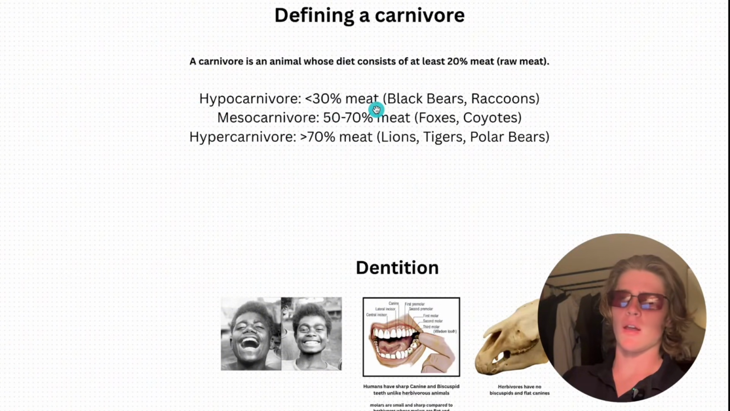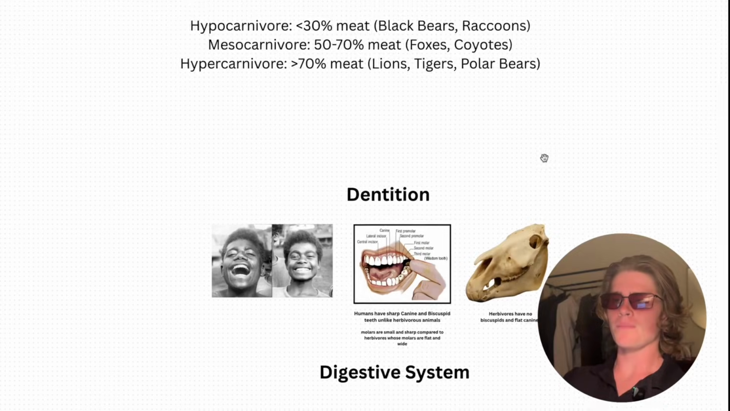A hypocarnivore is one category of a carnivore. They eat less than 30% meat. Examples are black bears and raccoons. A mesocarnivore is a carnivore that eats 50 to 70% meat, for example foxes and coyotes. A hypercarnivore is a carnivore which eats over 70% meat, for example lions, tigers, and polar bears.